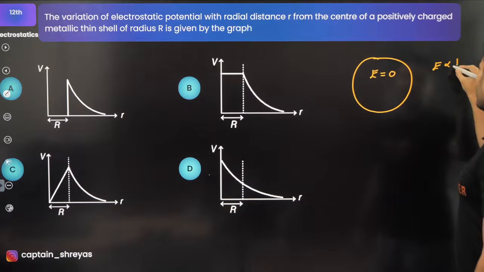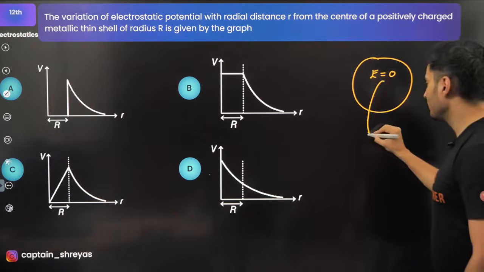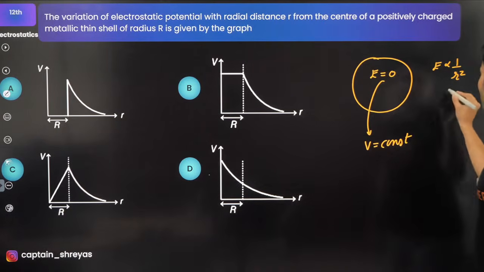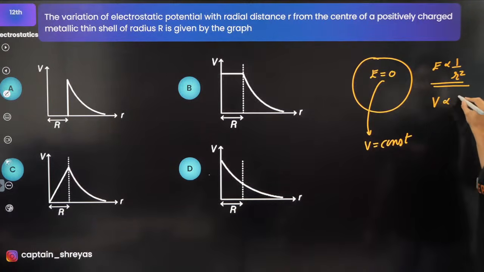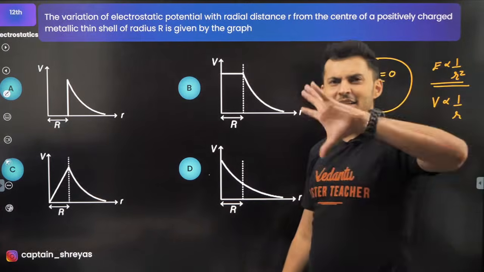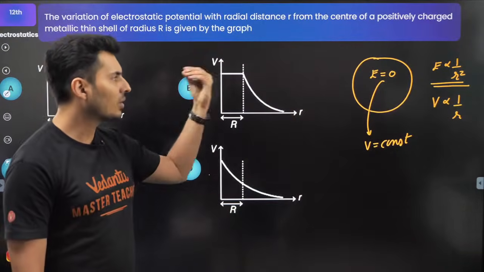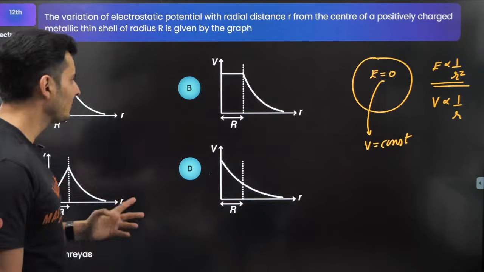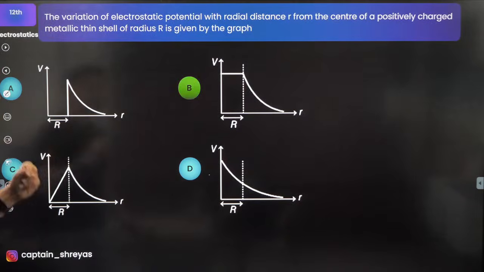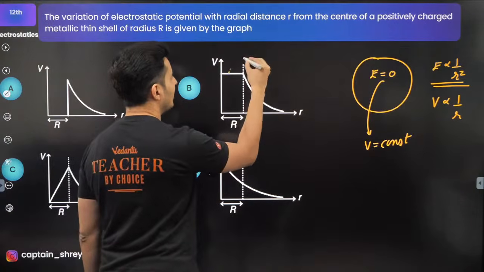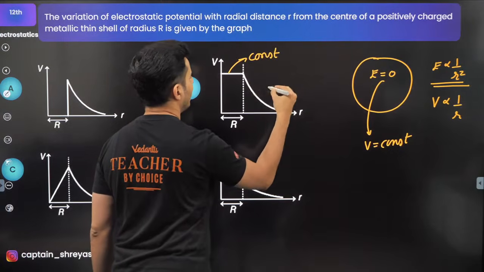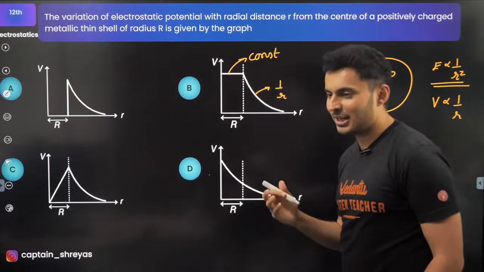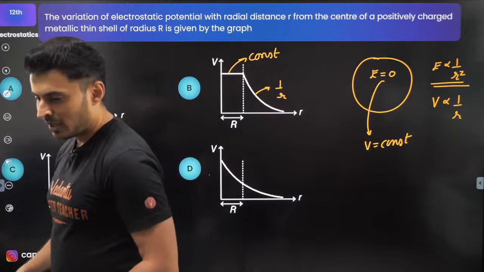Here field is inversely proportional to r square. Because the field is 0, that means the potential here is basically constant. Here you will see that the potential is just inversely proportional to r. It just behaves like a point charge. Whenever you are outside, any sphere behaves like a point charge, but the problem always happens when you are inside. So I think it should be option B. You can see that because over here it is definitely constant and here it is proportional to 1 by r, of course. Option B.